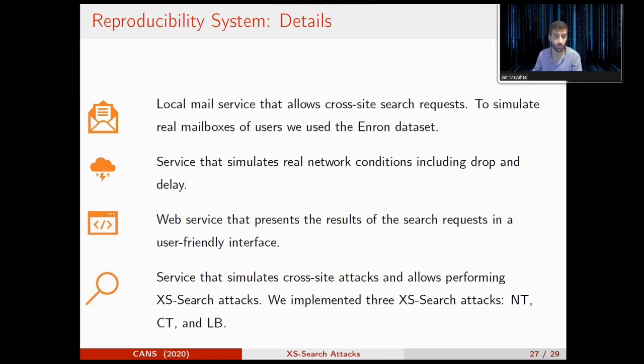We set up a service that sends cross-site search requests to the local email service. We configured our three attacks: the network time, the cache time, and the length-based attack, to attack the email service. If you find out some attack vectors or think about other side channels, you can implement your attack there and compare it to our experiments.